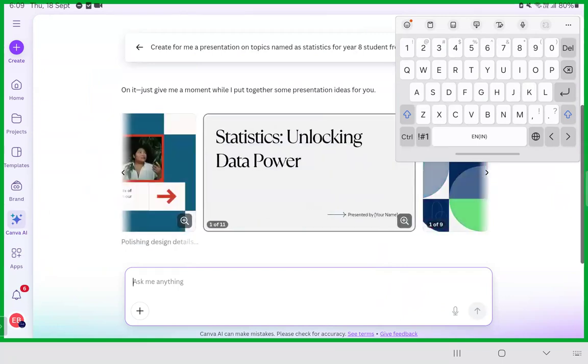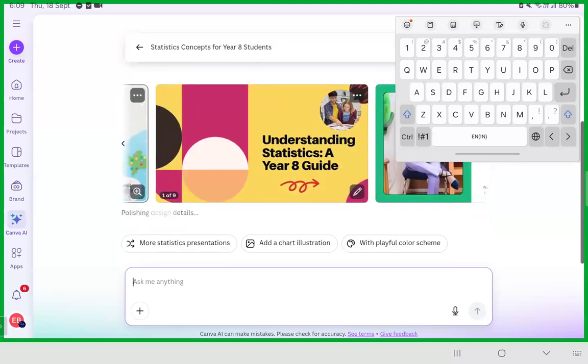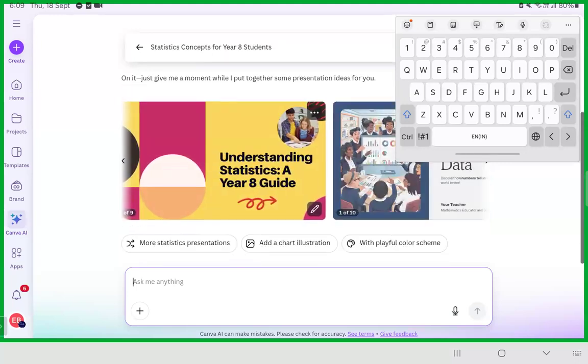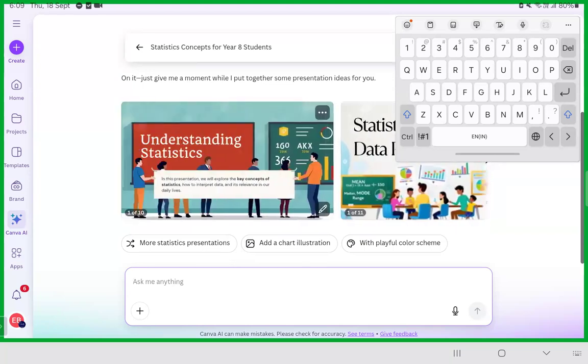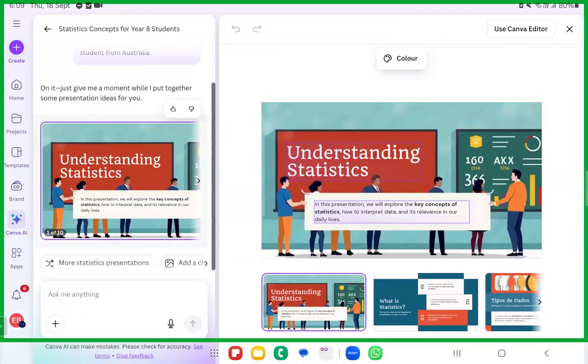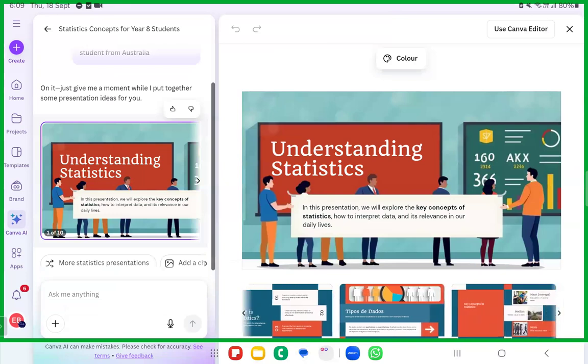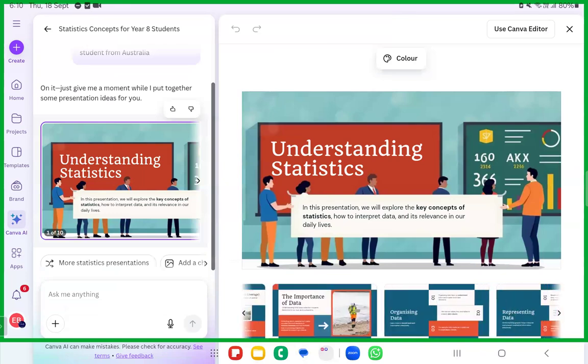See here, statistics, unlocking the data power. Understanding statistics, a year 8 guide. Can you see that? In this presentation, you'll understand the key concepts of statistics. Now if you want a playful color scheme, you can just edit this. This is how you can create wonderful copies. This is all the data that has been added.